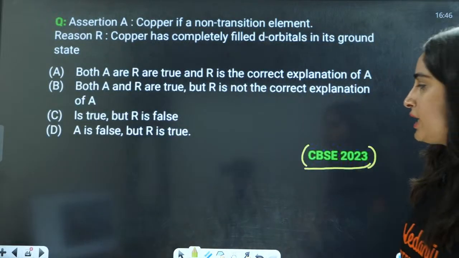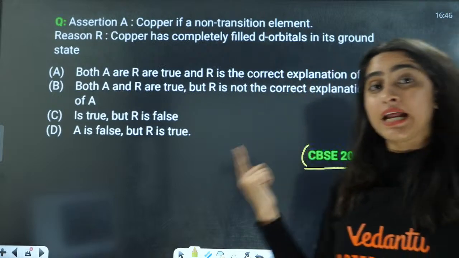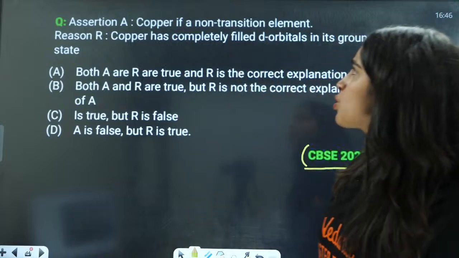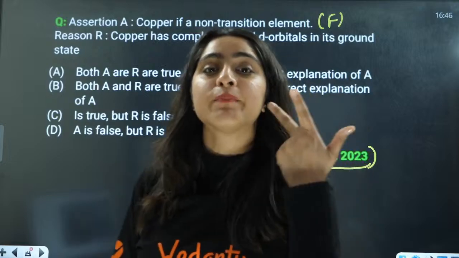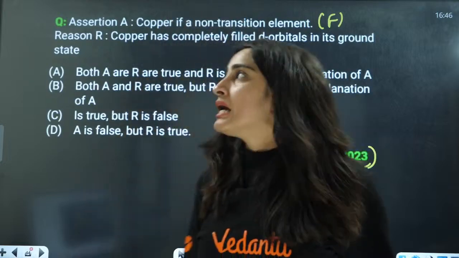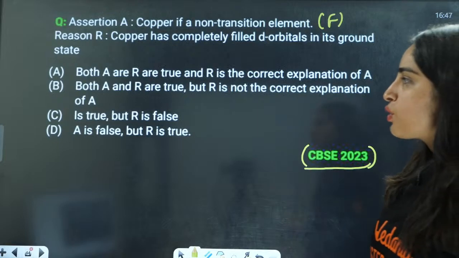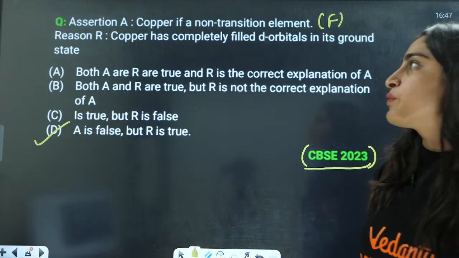Next is a 2023 question. Copper is a non-transition element. Is copper a non-transition element? No, copper is not a non-transition element. Zinc, cadmium and mercury are non-transition elements, right? So this is obviously false. So the answer is simply D. We don't need to check any other option here, but still we will check.